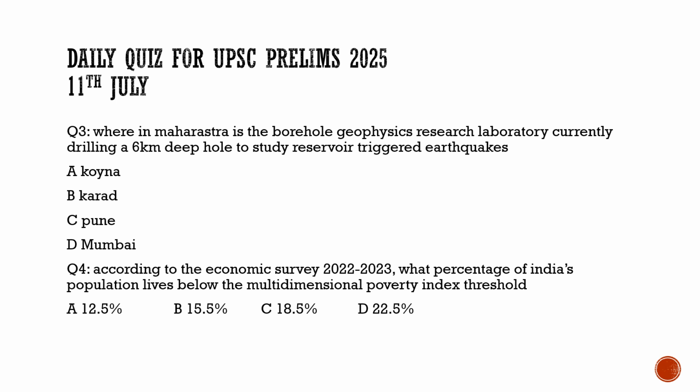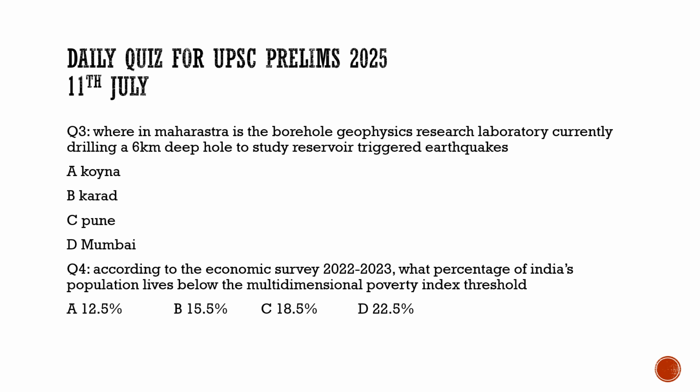Now, coming to the third question, it talks about the 6-kilometer deep hole in Maharashtra. Let us see what the question asks here. Where in Maharashtra is the Borehole Geophysics Research Laboratory currently drilling a 6-kilometer deep hole to study reservoir triggered earthquakes? We discussed this in our daily quiz session. So the correct option to this question is Koyna. It is in Koyna that this Borehole Geophysics Research Laboratory is drilling a 6-kilometer deep hole to study reservoir triggered earthquakes.